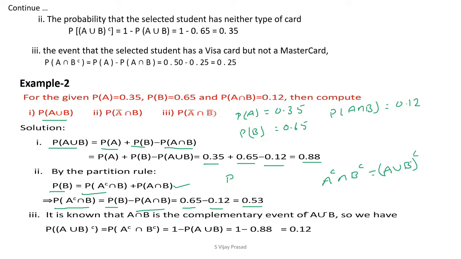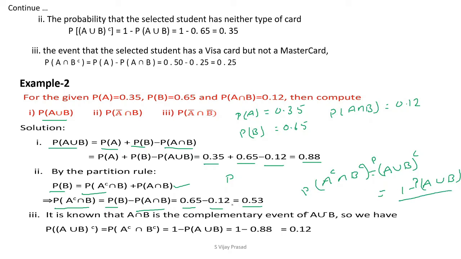Let's understand De Morgan's law: A complement intersection B complement must be equal to A union B whole complement. A union B whole complement is nothing but 1 minus A union B. When you apply probability on each of these, the answer is very clear. If you want to find P of A complement intersection B complement, it is sufficient to find 1 minus P of A union B.